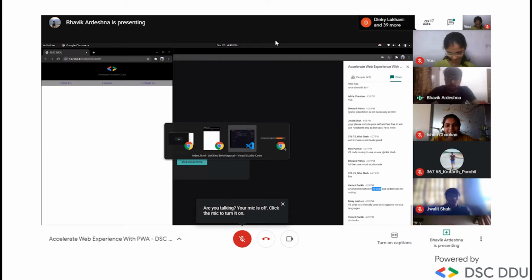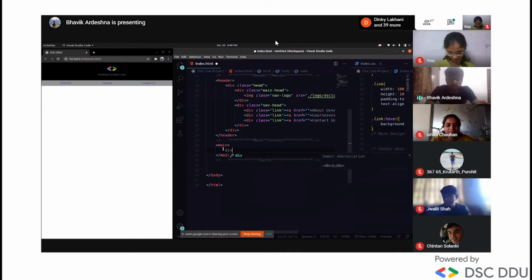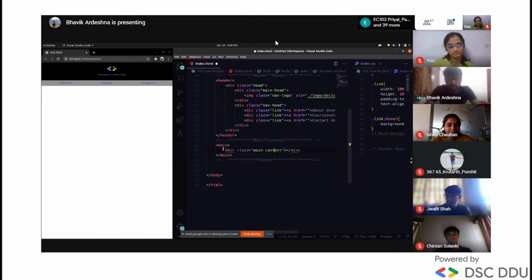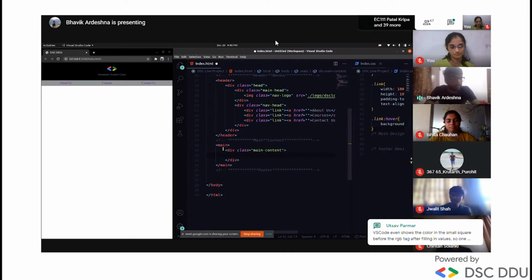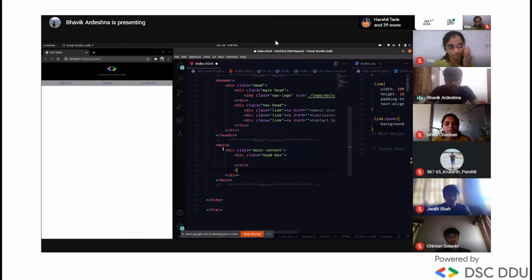Okay, now we'll code in the header. First we'll give the main semantic name. And inside another div tag, we will give main-content as the name of the class. Inside the main content, we'll make two divs. The first one is div dot head box. Head box suggests that it will be a box, like I have given the name like this, so it will be better understood. And another one will be a description.